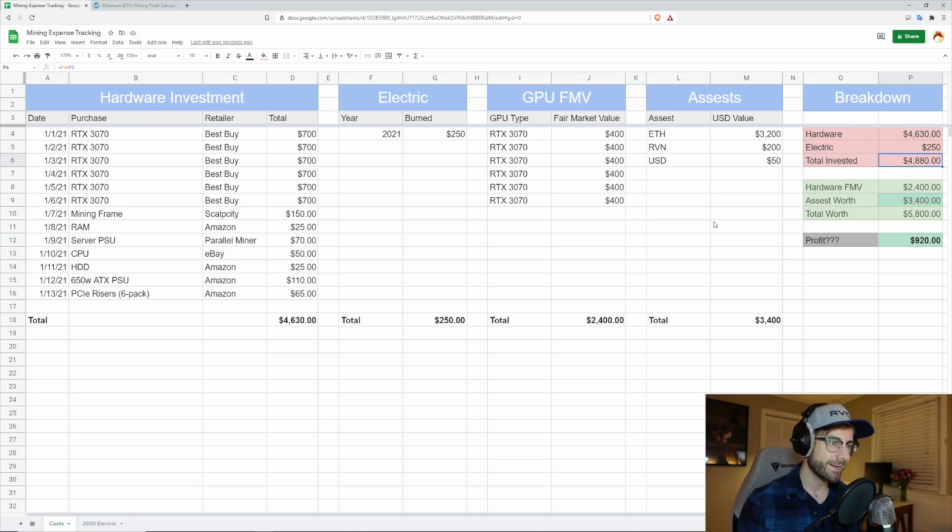I've literally been using this exact spreadsheet for 4 years now and calculating everything. It's crazy helpful during tax season here in the US. It's also been incredibly helpful throughout this run-up in cryptocurrency value for me to see what my total asset worth is and combine that with my hardware worth to then see, when I'm in profit, how much I'm in profit, and when it makes sense to lock in some of that profit and convert it into USD, which I know will stay there and not change.